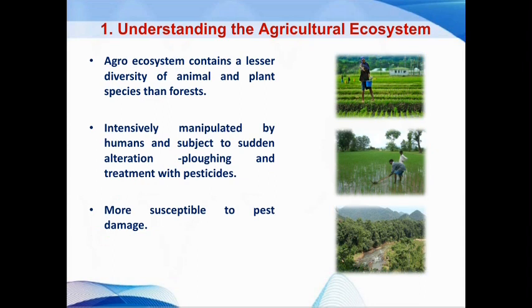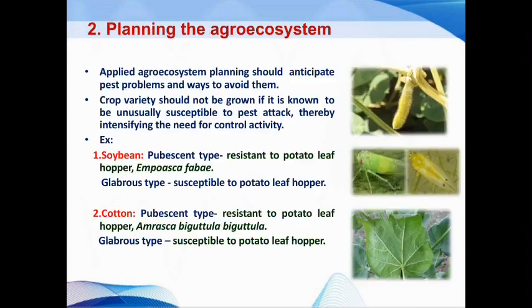Then the agroecosystem is more susceptible to pest damage due to factors like the continuous or excessive use of pesticides or the intensive and extensive cultivation in the agroecosystem, which is responsible for making it susceptible to pest damage. It means that pest resistance is developed in that particular pest against that particular insecticide.